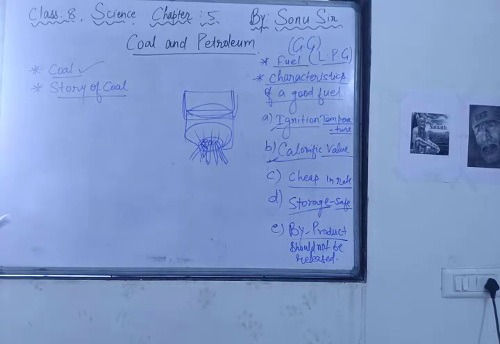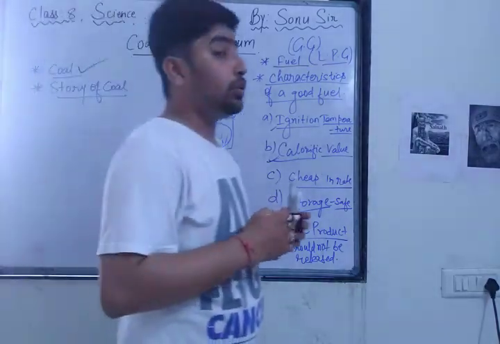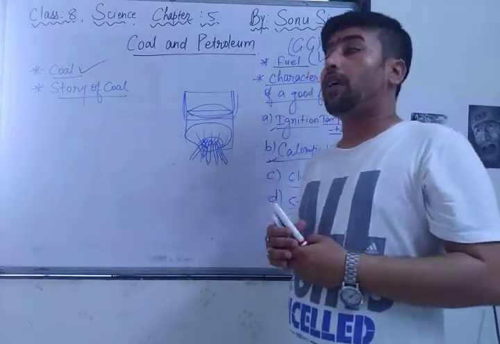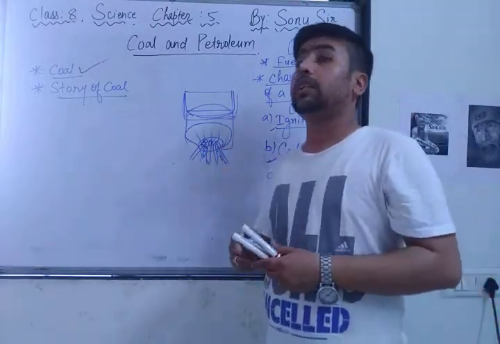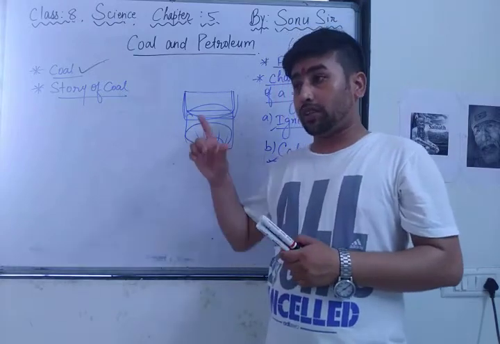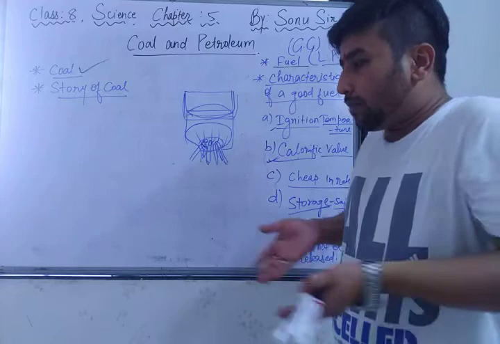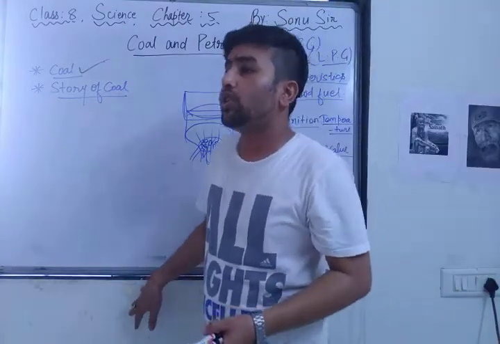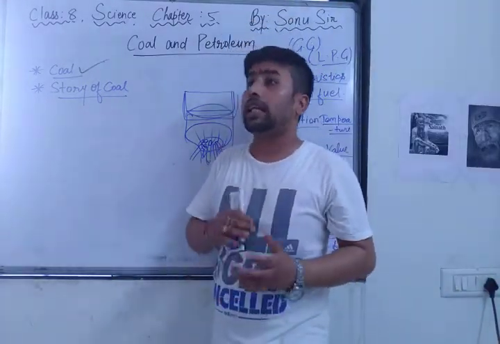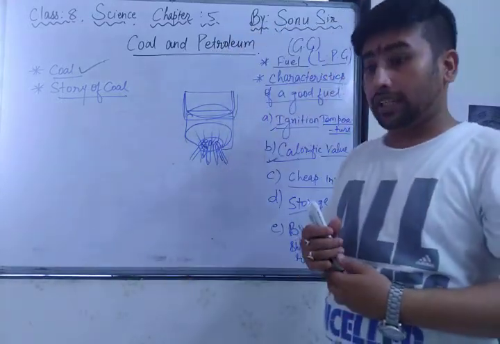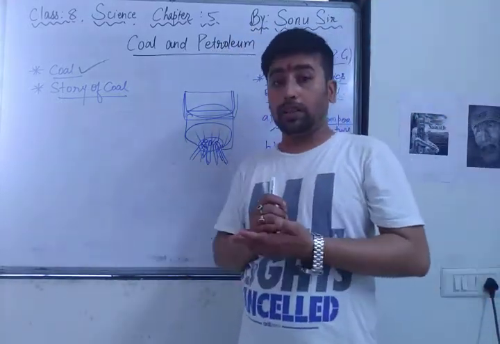So first of all, coal is a hard solid substance. It was earlier used as a fuel, especially to cook food. After that, you may have heard it was being used in the steam engines. All the coal was being put into the railway engines, then the steam was produced, and then the railway was running. After that, you may have heard about the power plants, electricity plants. There also coal was being used.